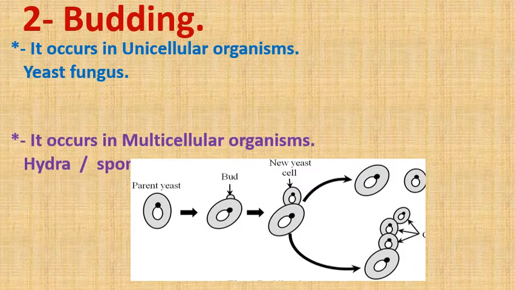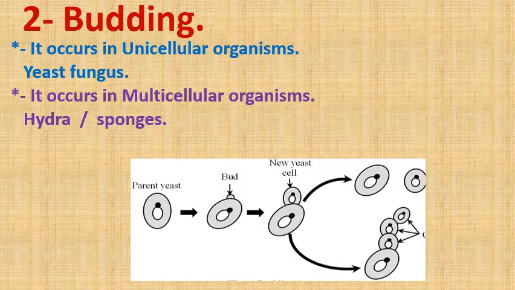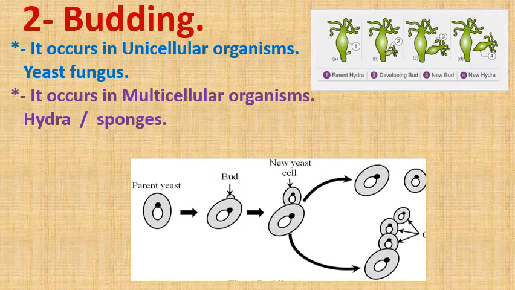It occurs also in unicellular organisms such as yeast fungus, and it occurs in multicellular organisms such as hydra and sponges. Here in this figure that has a green color, parent hydra produce buds. In number A, hydra produce bud here.